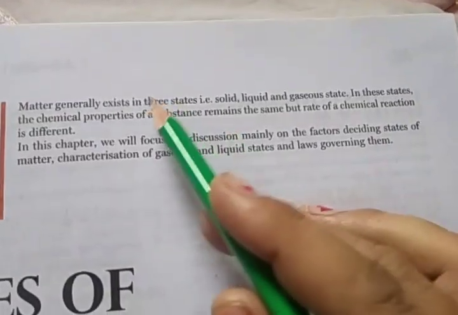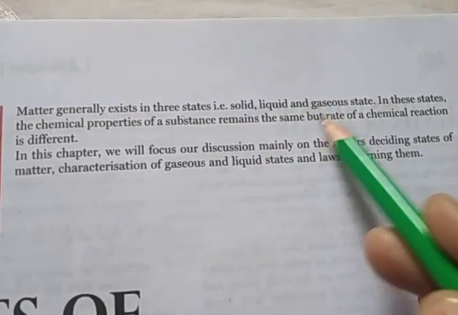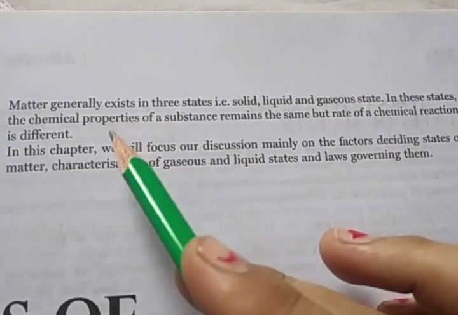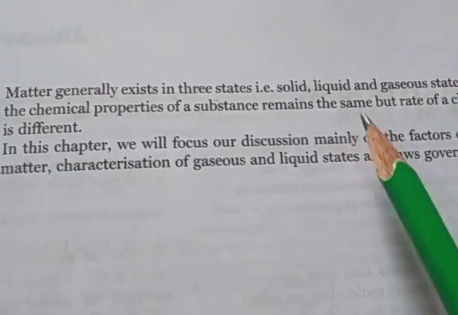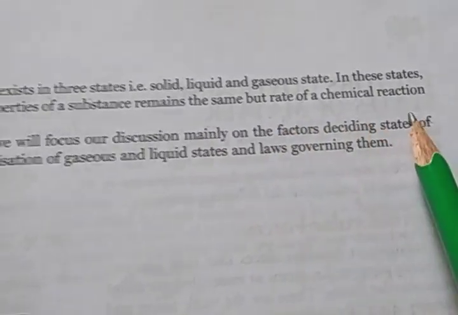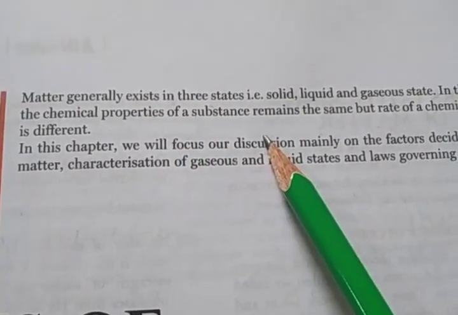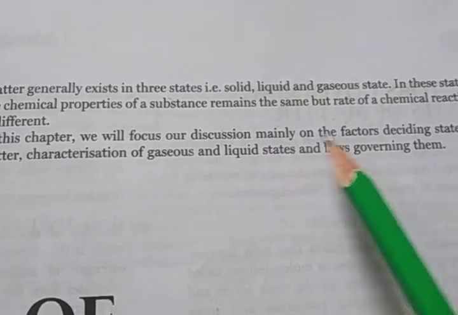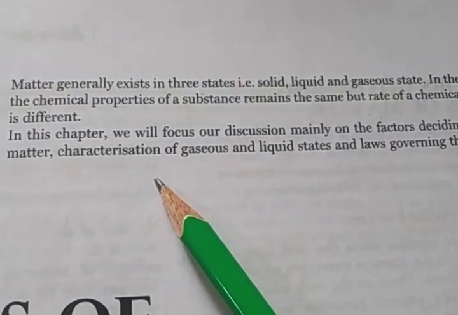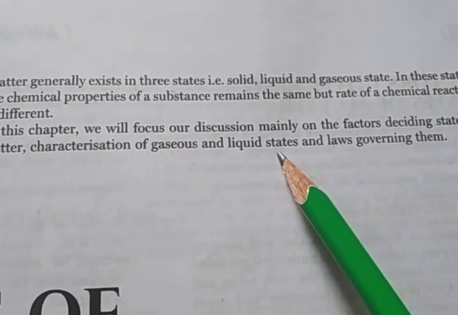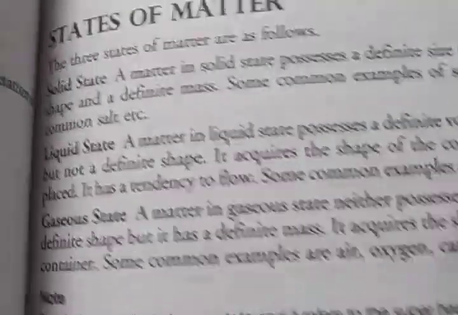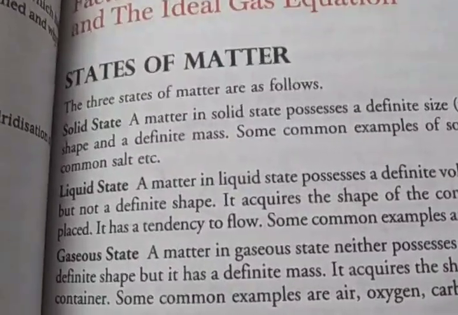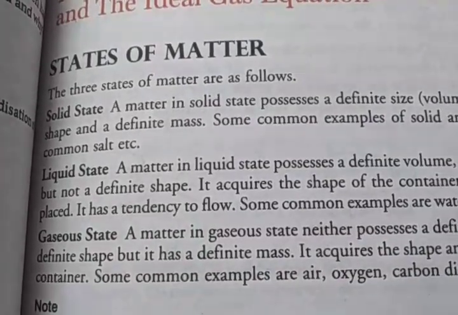Matter generally exists in three states: solid, liquid and gaseous. In these states, the chemical properties of a substance remain the same, but the rate of a chemical reaction is different. In this chapter we will focus mainly on the factors deciding the states of matter, the characterization of the gaseous and liquid states, and the gas laws. We will also discuss kinetic theory and physical properties.